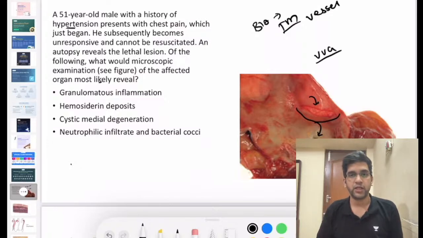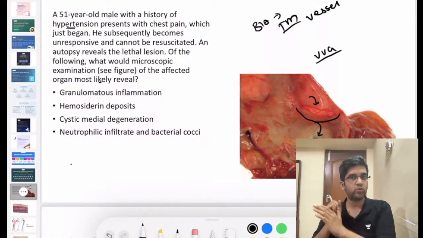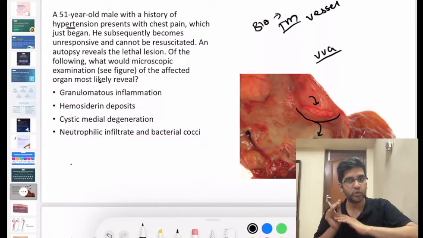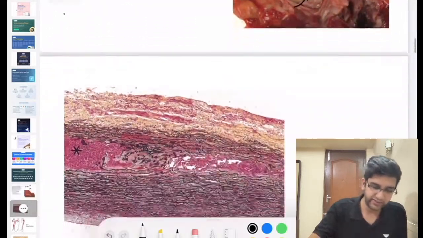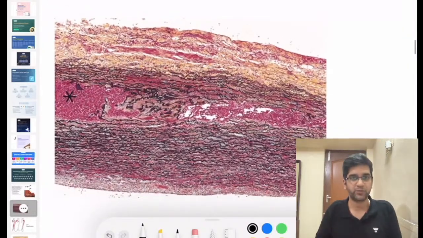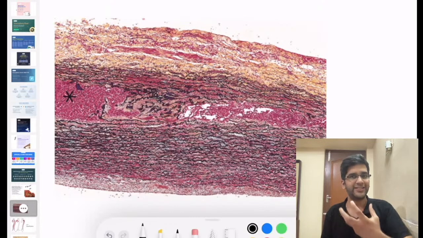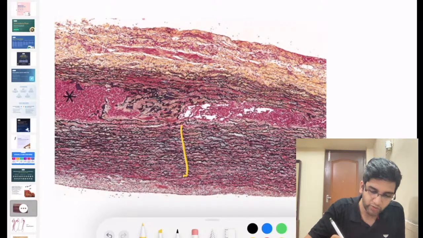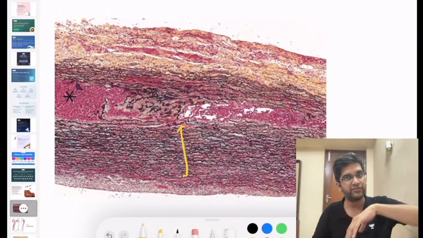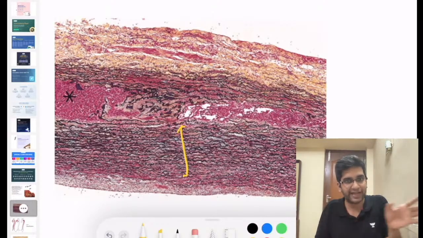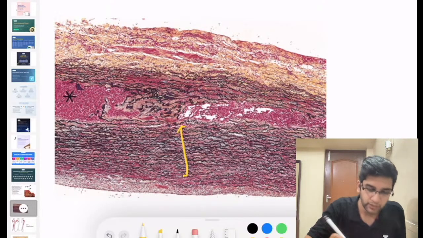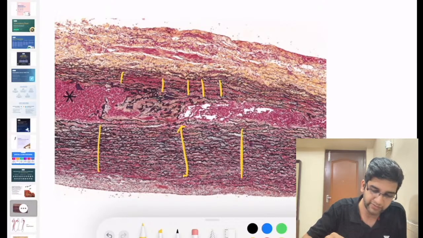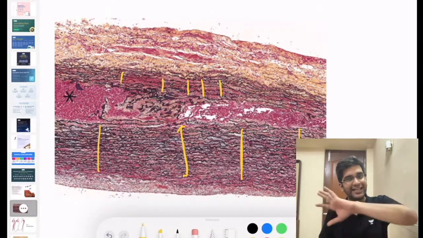tissue, right? Perfect, great. So here, if I do the post-mortem of this, and I take the biopsy and do a VVG stain, it'll look like this. So VVG is a silver stain, and anything silver based will be black in color. So can I say this part of the microscopy is made of elastic tissue because you're seeing black fibers? Yes. Can I say this part is also made of elastic tissue? Again, I am seeing lots of black fibers. Yes. So I have elastic tissue there.